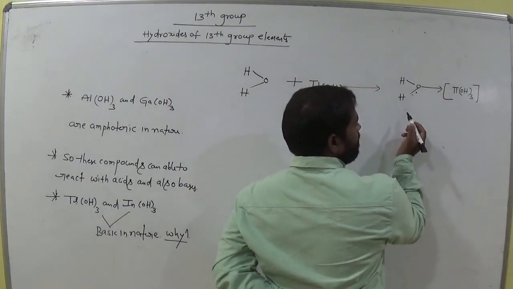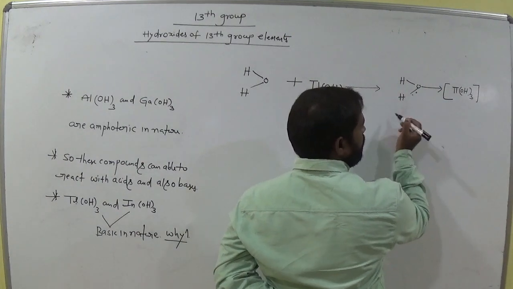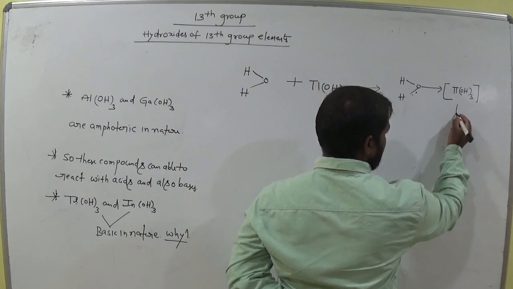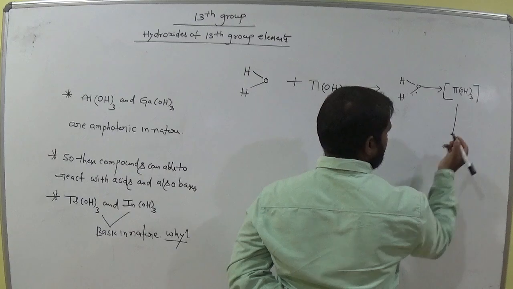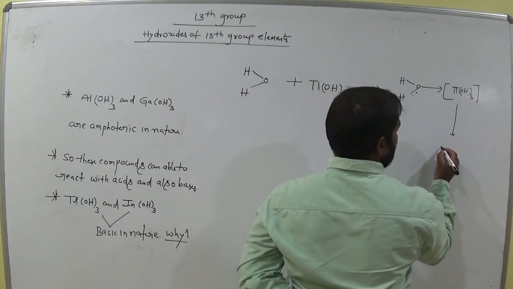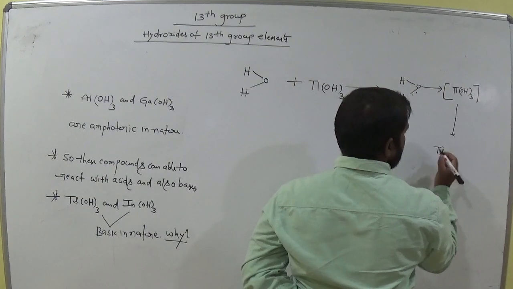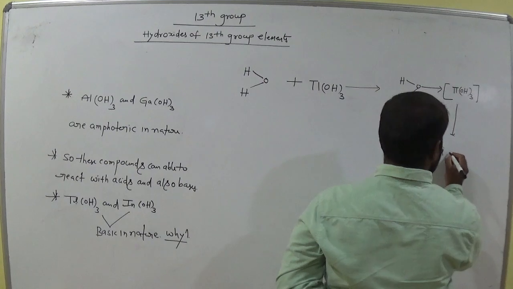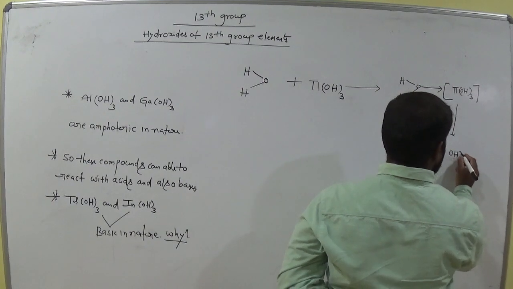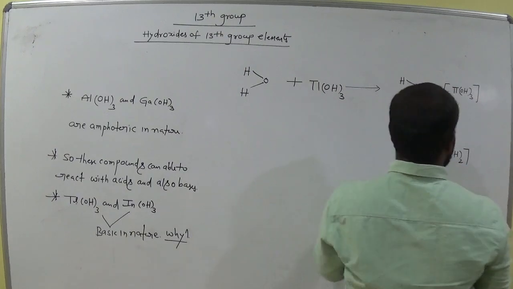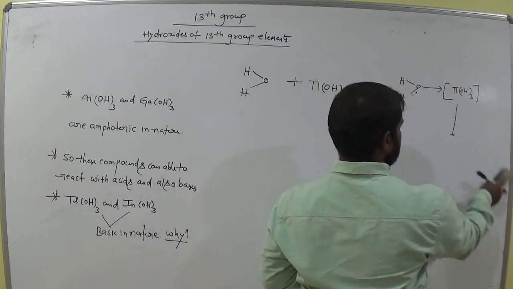So now, from here, what happened? This thallium OH taken twice, or simple, before going to discuss about this one.